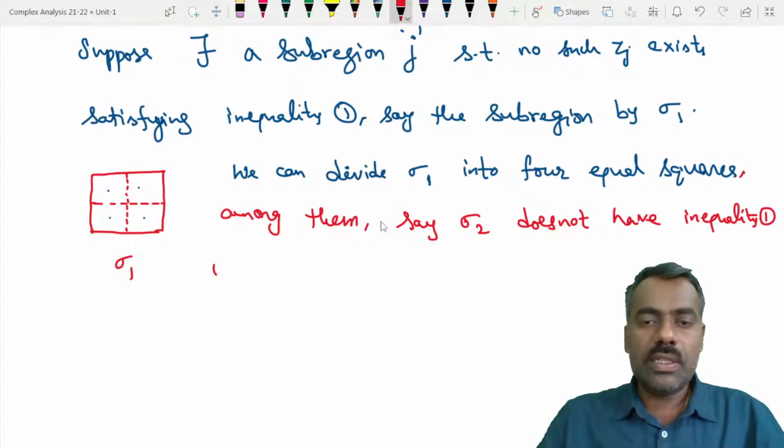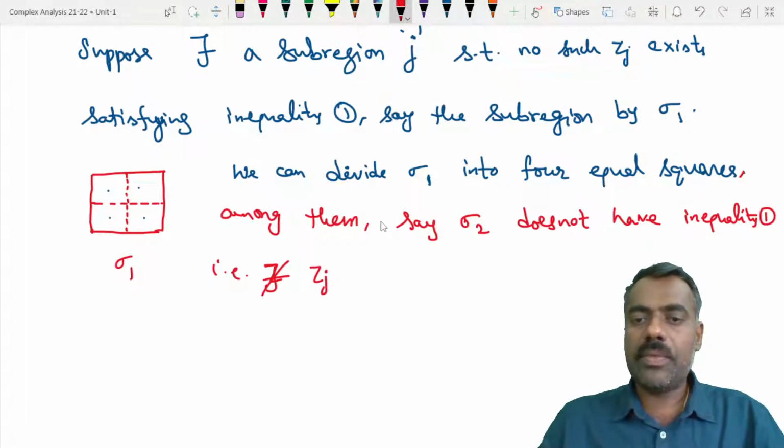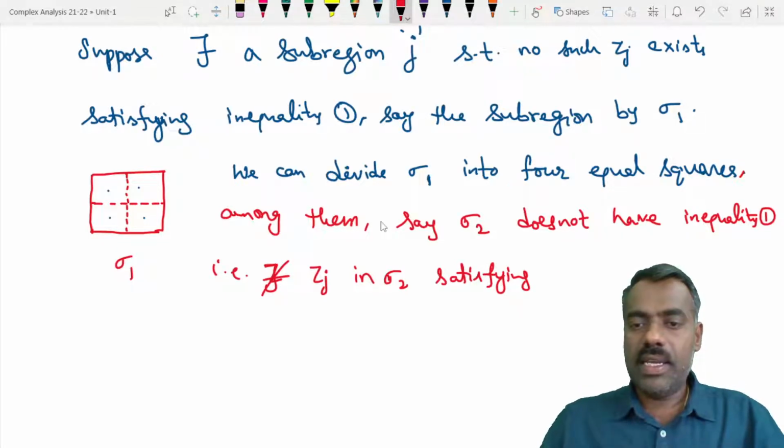That means there does not exist z j in sigma 2 satisfying this inequality 1.